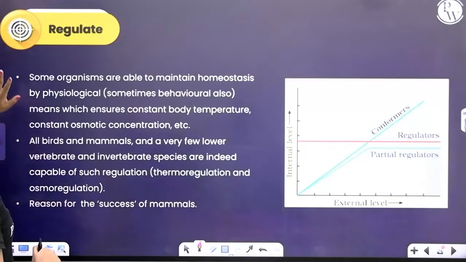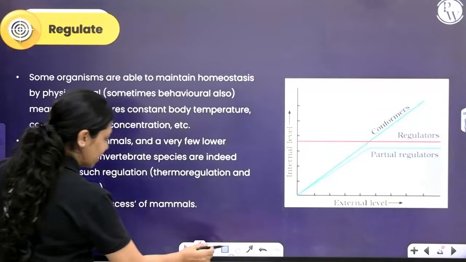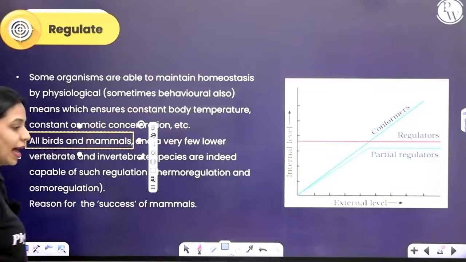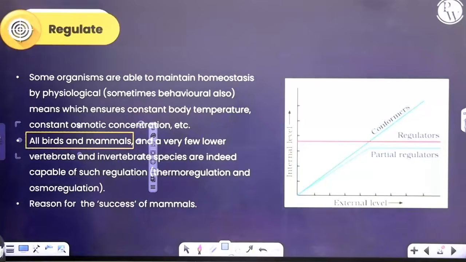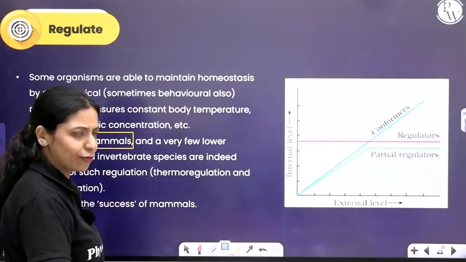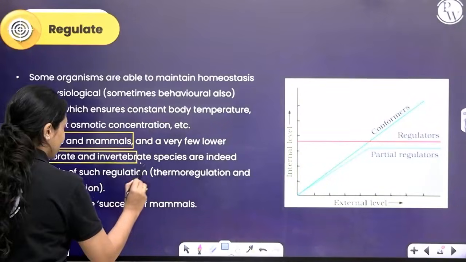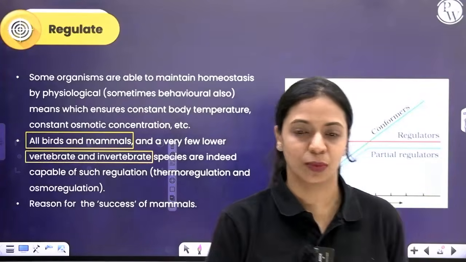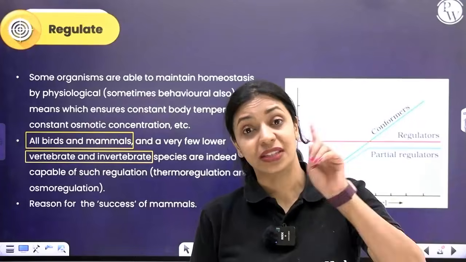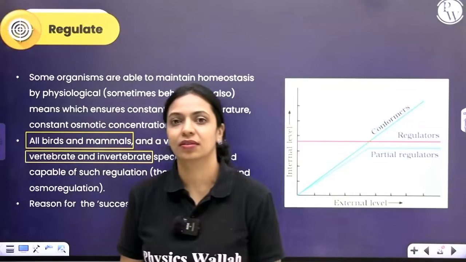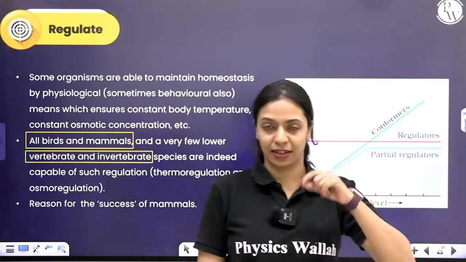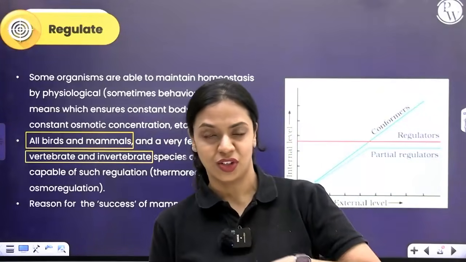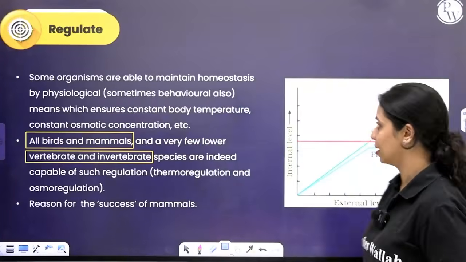Now, how many organisms have the ability to regulate? Not many of them. All birds and mammals have the ability to regulate. Along with that, very few vertebrates and invertebrates also have the ability to regulate, osmoregulation and thermoregulation. It is because of this very ability to regulate and maintain a constant internal environment that mammals are so successful, and you can find them pretty much in every part of the world, right?